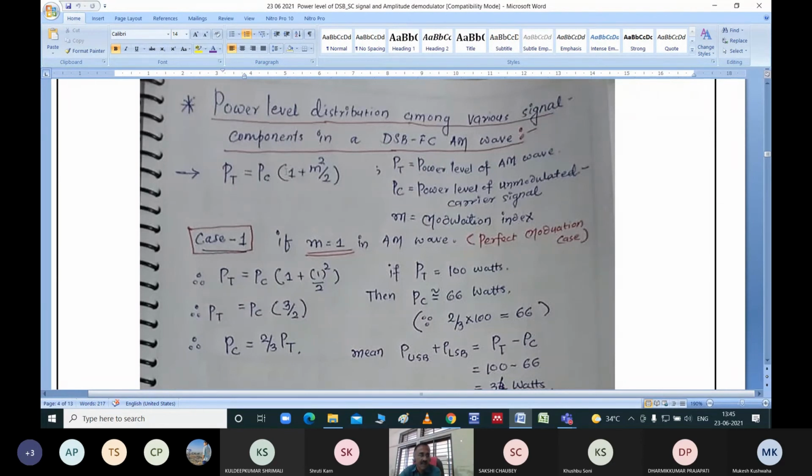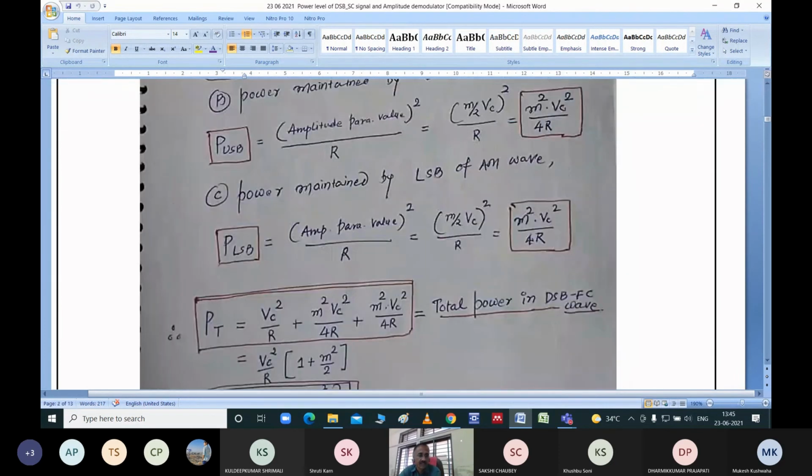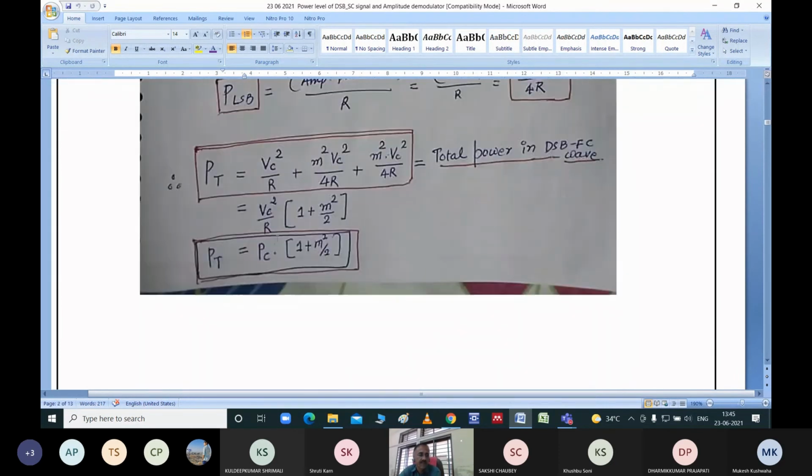Pc squared plus m squared Vc squared by 4 plus m squared Vc squared by 4. That is the thing I'm talking about. After simplifying this, we have got this equation. Can anyone tell me what this portion is indicating?